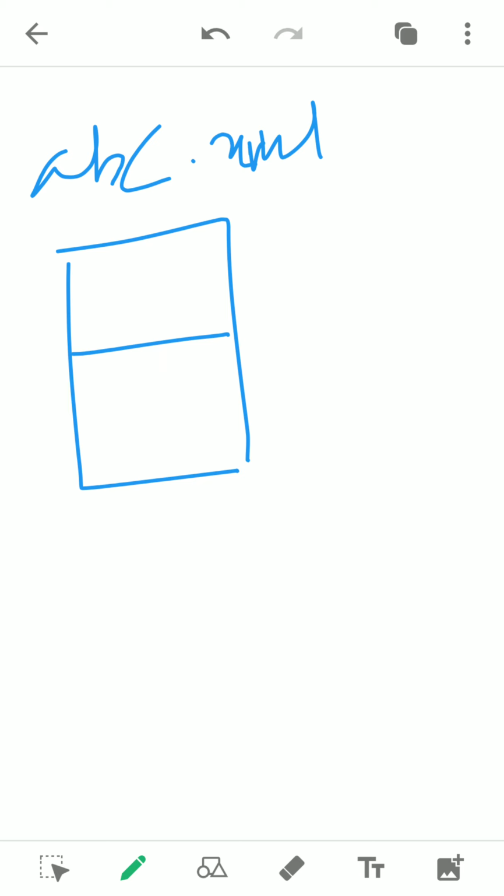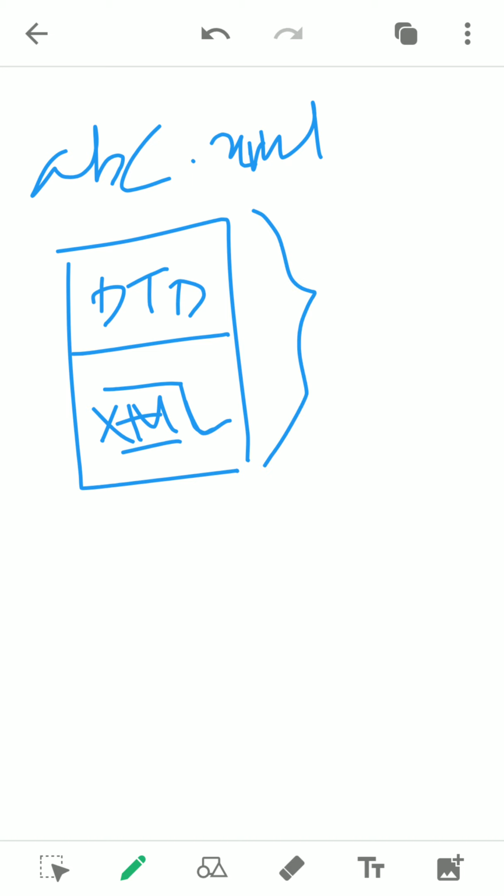So abc.xml, one file you have created, and in the same file this part is your XML and this part is your DTD. That means the same file has the XML and the top part is the DTD, but in a single file. Then this type of DTD will be known as internal DTD, because it is within the same file.